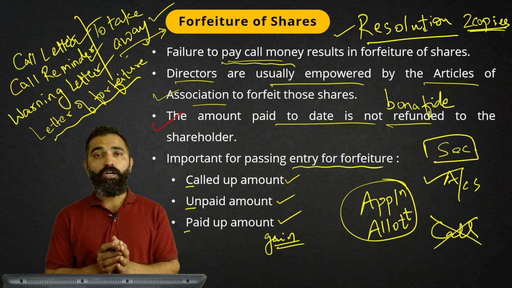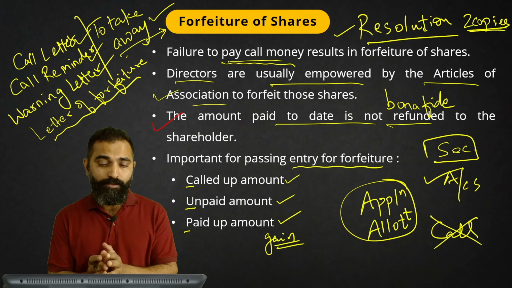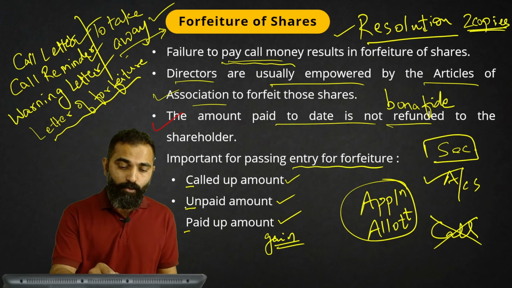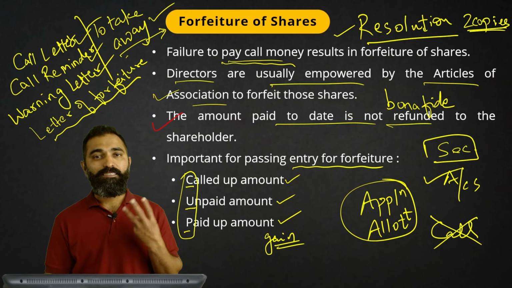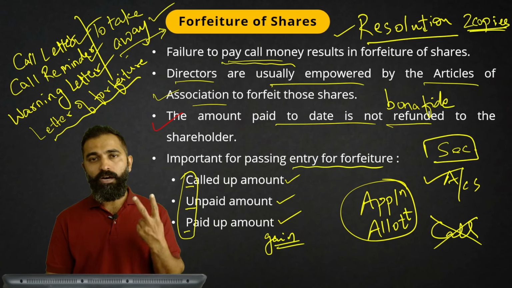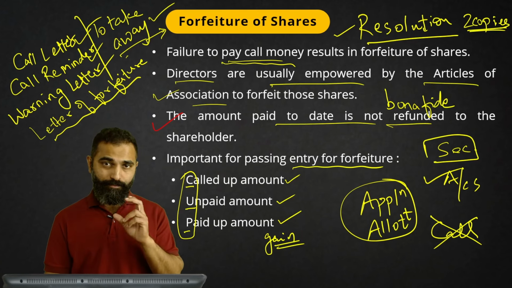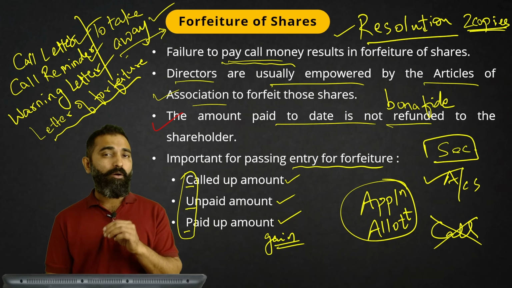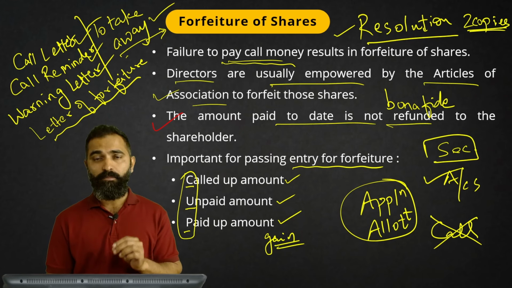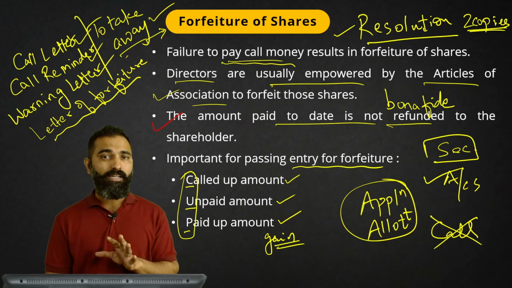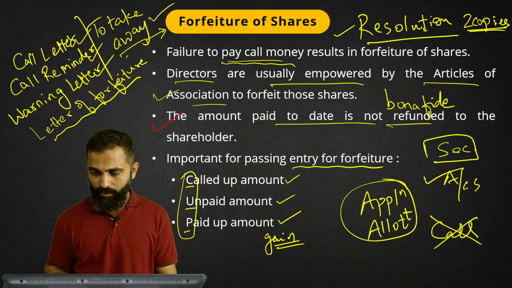When we talk about the entry of forfeiture, it is very important to note these 3 amounts: called up amount, unpaid amount, paid up amount, or in short I call it CUP. The called up amount, unpaid amount and paid up amount are extremely important when we are passing the entry of forfeiture. Let's have a look here.